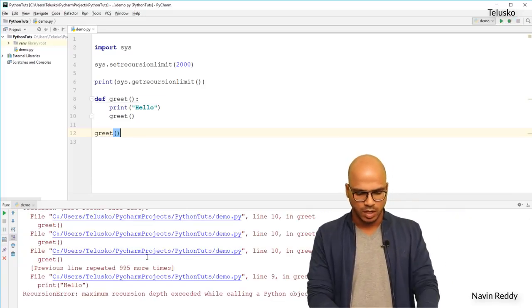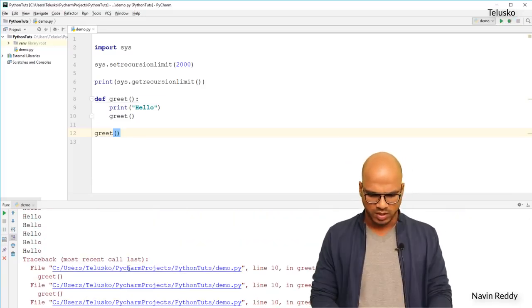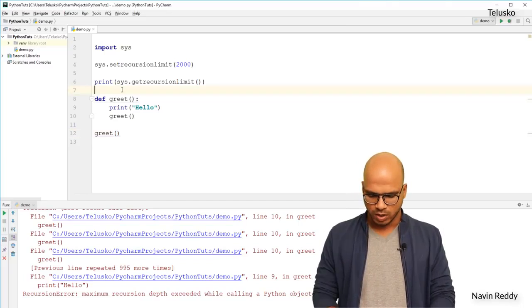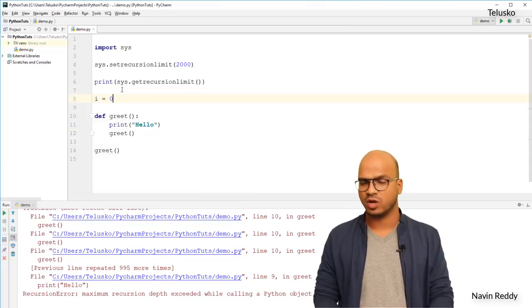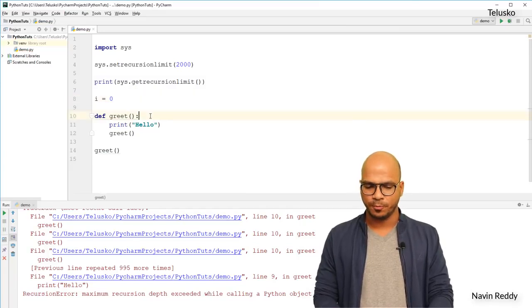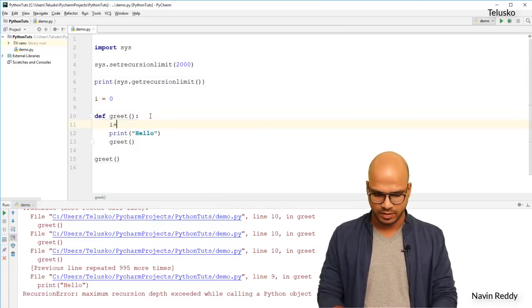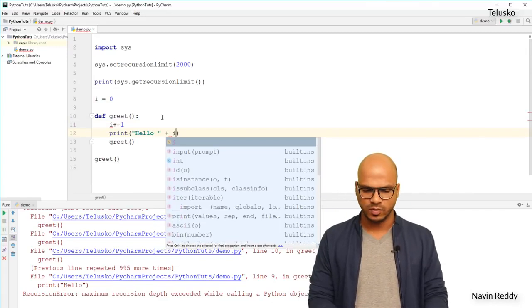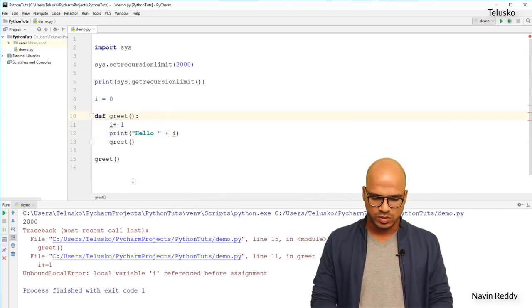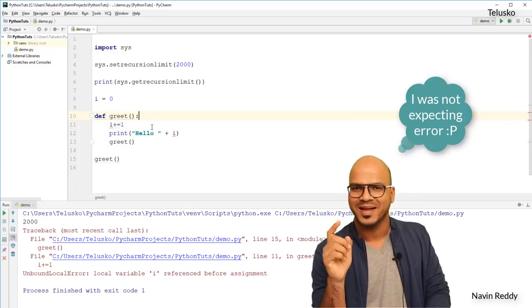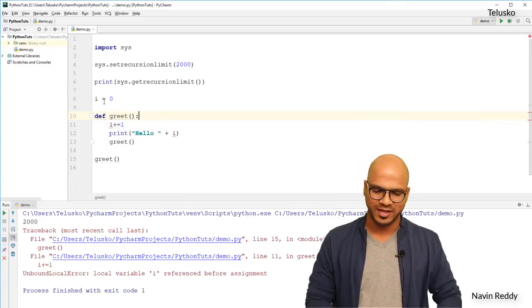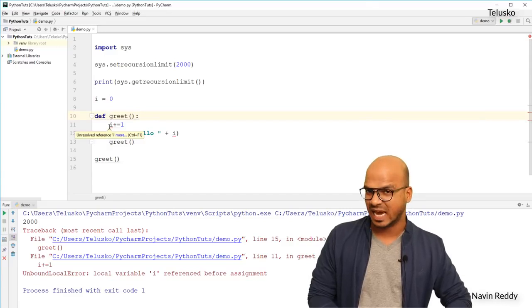If I run this code, you can see it says an error. How do I know how many times it's getting printed? So what I will do is take a counter here, and I will say counter is 0. Initially the counter will be 0, and before printing hello, I just want to increment the counter. So let's also print the value, and now let's run this code to see till what point it is going. Oh, there's one problem. See, I is a global variable, right? And we are trying to use that variable inside the function.